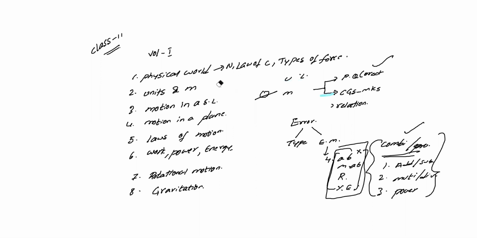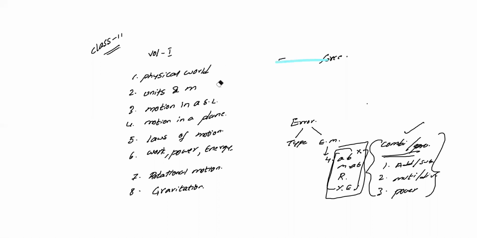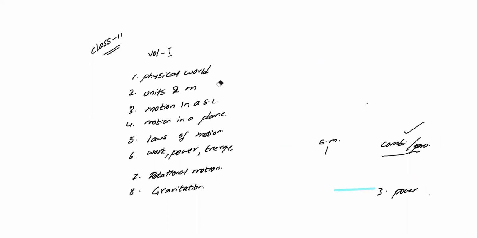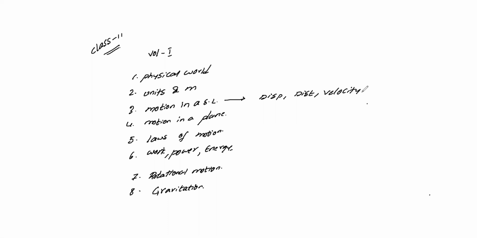So we call it as kinematics. Motion in a straight line and motion in a plane combined, that we call kinematics. Motion in a straight line, we are going to discuss about an object which is traveling in a straight line. The parameters we discuss are displacement, distance, velocity, speed and acceleration. In these terms we discuss this chapter fully.